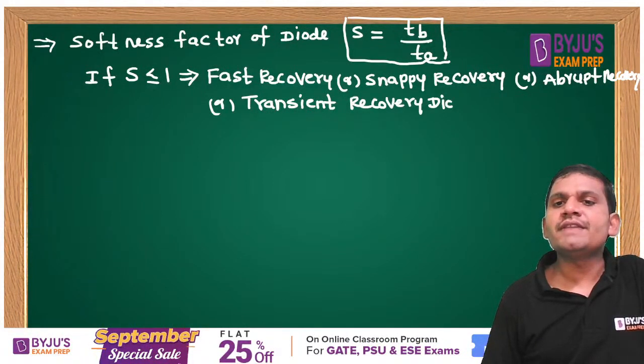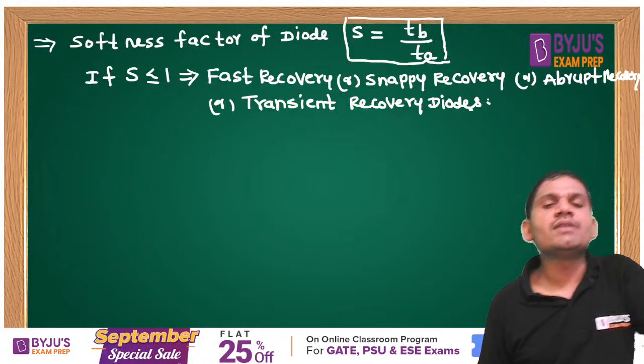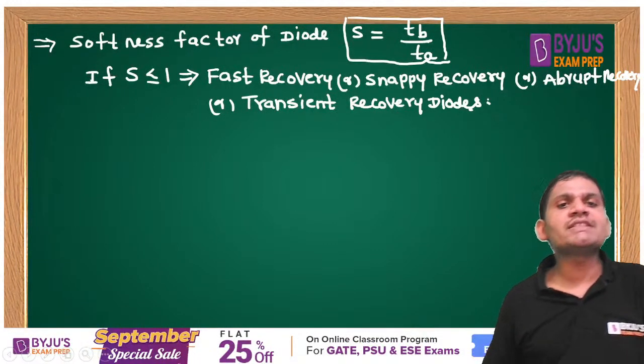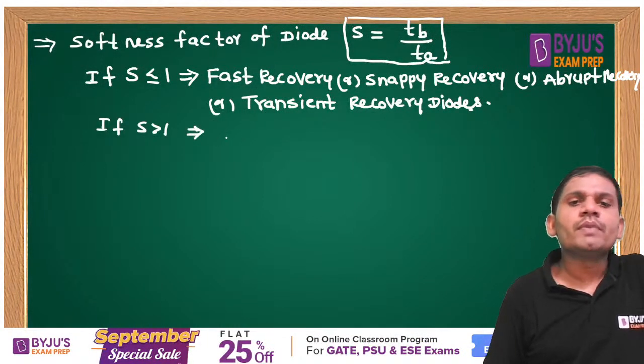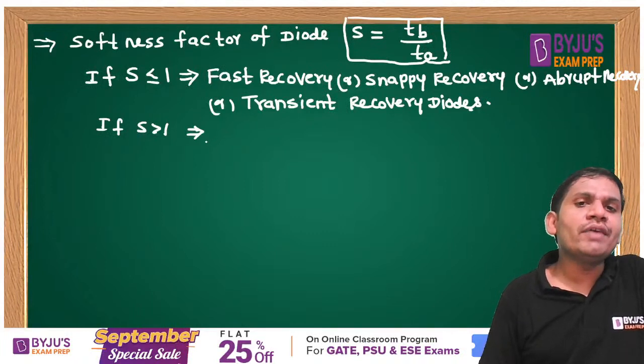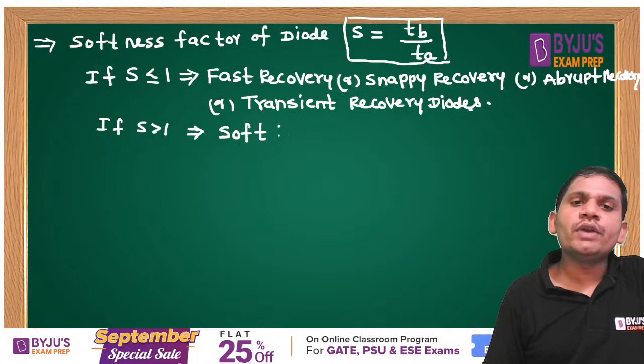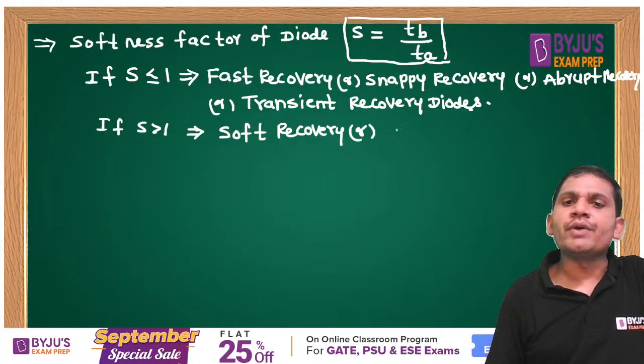Yes friends, this is the name. A question may be expected like this: for fast recovery diodes, what is the softness factor? If S is greater than 1, then these are called soft recovery diodes, or slow recovery diodes.